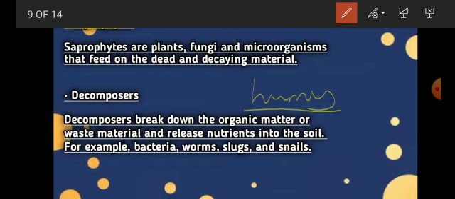So hence your decomposers are those organisms that break down the organic or inorganic or even waste material, and make those organic compounds into a nutritious stuff, and that is used by your green plants, as well as it gets into your soil for the better growth of your plants and other trees.